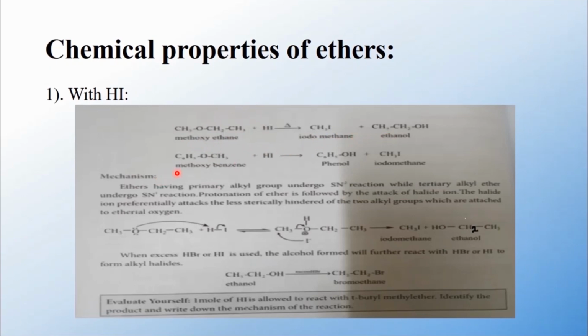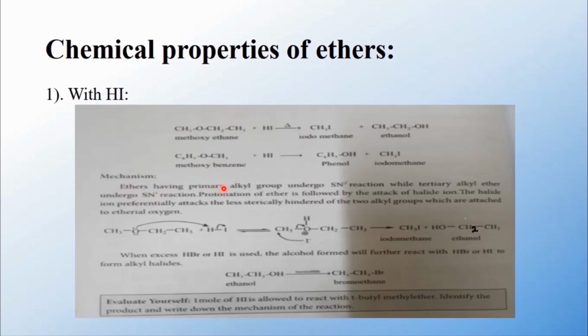And the second example I have given is methoxybenzene. What is its formula? C6H5OCH3 heated with HI. Here also the halide ion is attached to CH3 and H is attached to the phenoxide group. The products are phenol and iodomethane. How does the reaction take place? Let us see the mechanism of the reaction.